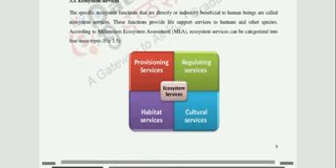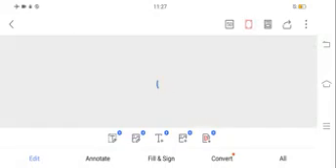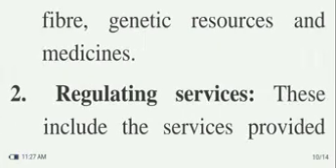Provisioning services. These services include the products obtained from ecosystems such as food, fresh water, wood fiber, genetic resources, and medicines.